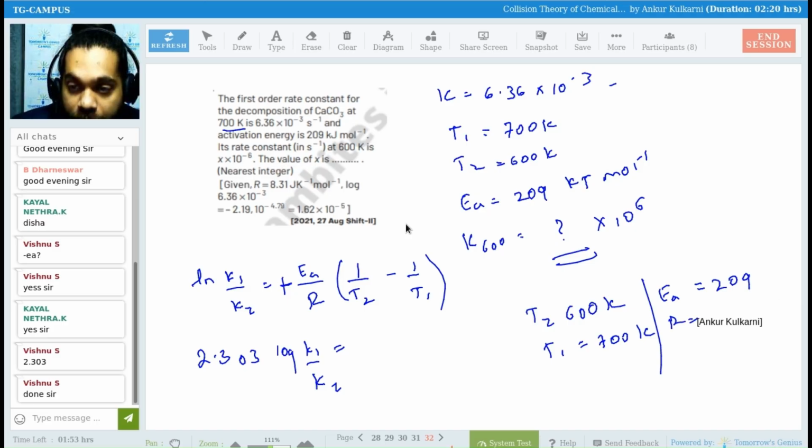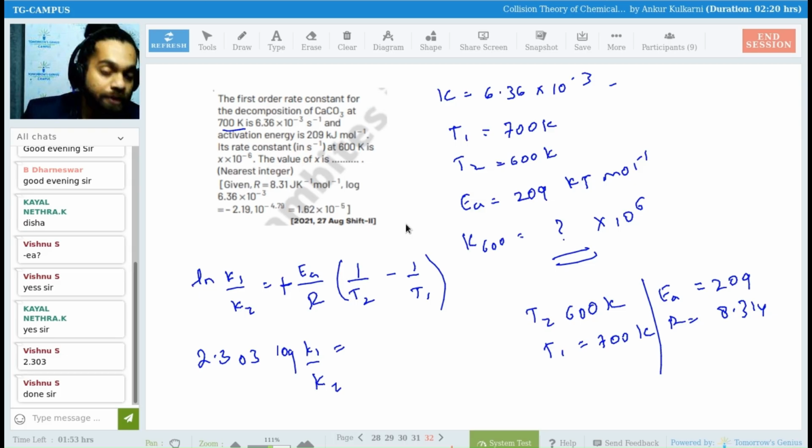Gas constant, we all know that is 8.314. So go on, calculate the rate constant, everyone. Calculate the rate constant for the second equation and then substitute it.